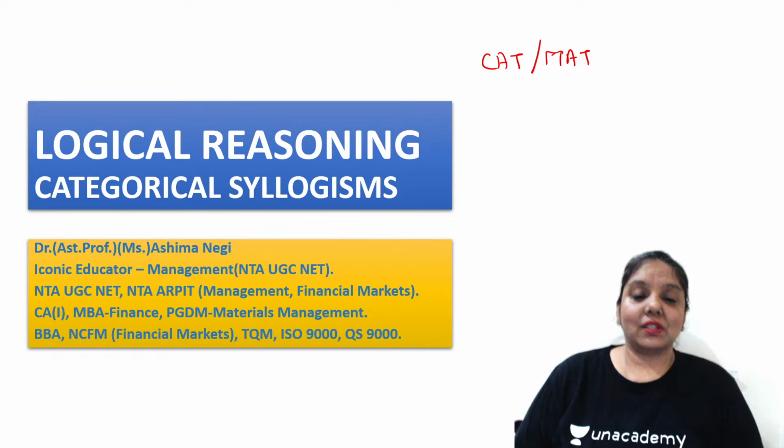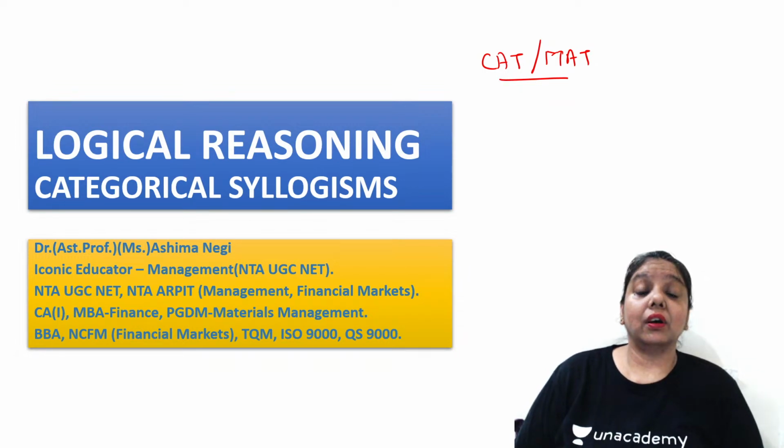So in that perspective, you can take an admission in various universities or colleges which are accepting the CAT and MAT score. But to appear for CAT examinations and MAT examinations, you need to qualify a competitive examination. And for that competitive examination, we need to have a good acquaintance and a good command over various subjects, out of which one of the subjects is called logical reasoning, which we are going to visit today.